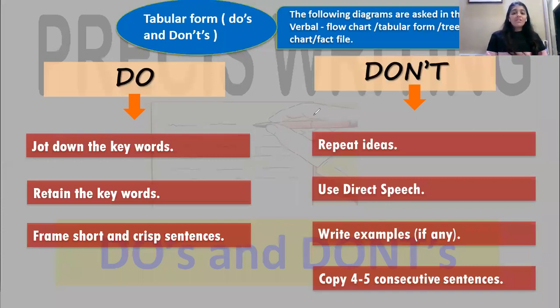As you can see, they have not written the word don't over here. If you write don't in your tabular form of don'ts, you will receive a big zero, because the table already has a title, that is don't. This whole column is of don't. So directly start with the infinitive, saying don't here: spit, throw paper, throw bin, like this.